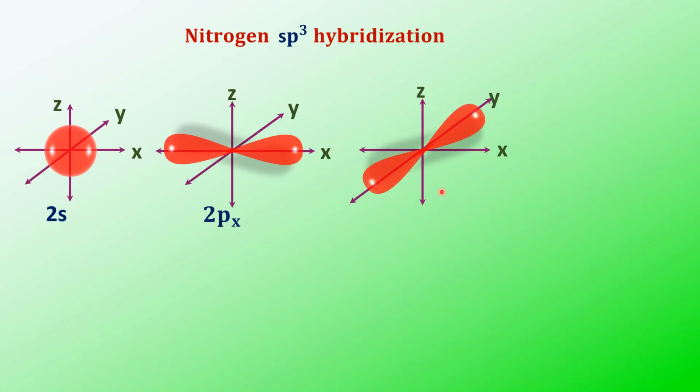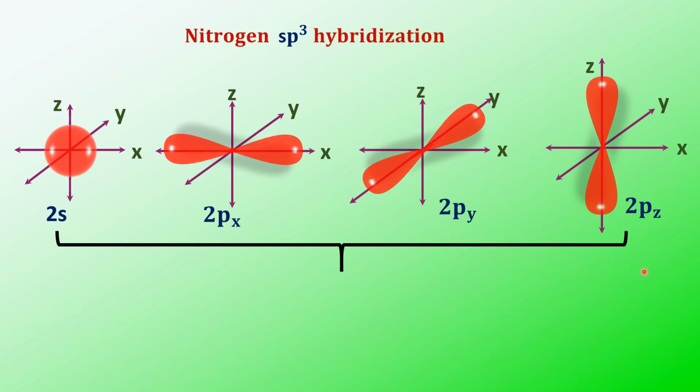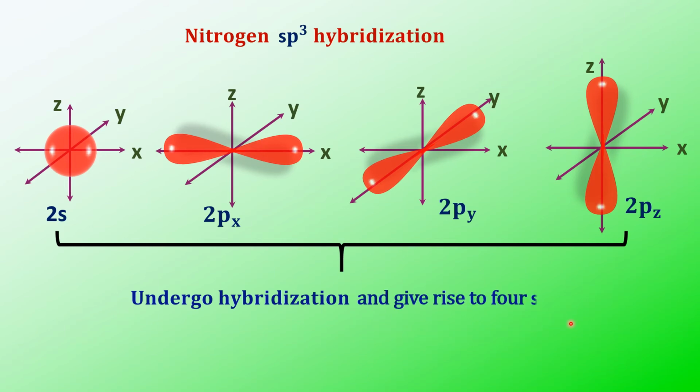This is the 2py orbital of nitrogen, and the other one pz orbital. See, this is the pz orbital. So 1s and 3p will intermix with each other, otherwise they undergo hybridization, giving rise to 4 equivalent hybrid orbitals. Now we'll see the 4 hybrid orbitals, how they look.